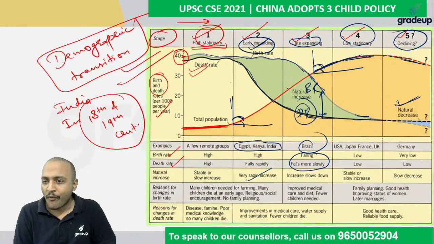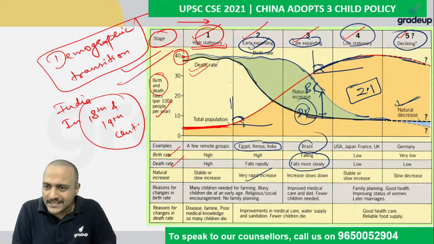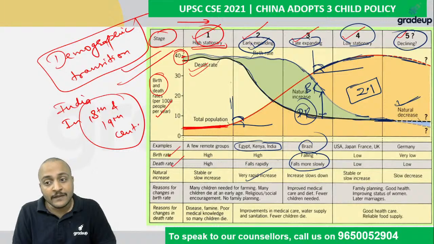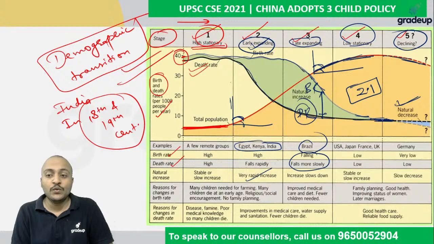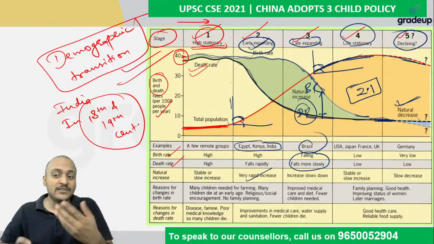Why? Because a fertility rate of 2.1 is required to keep this line constant. However, it is below 2.1, so the increase is converted into a natural decrease of the population, because you cannot increase the death rate, can you?